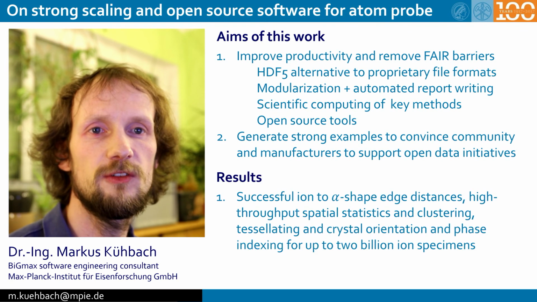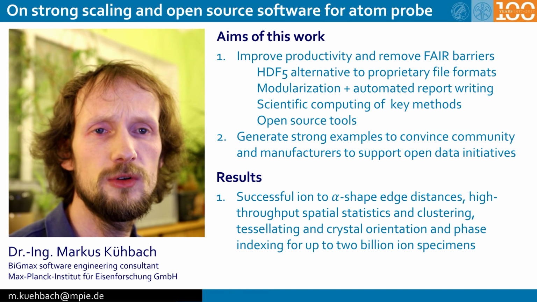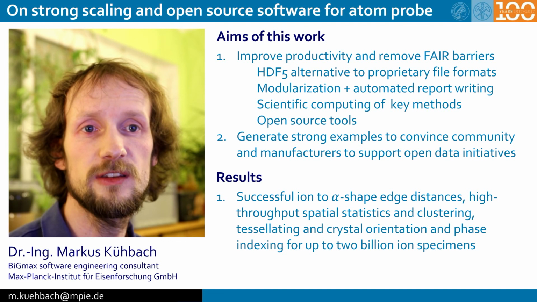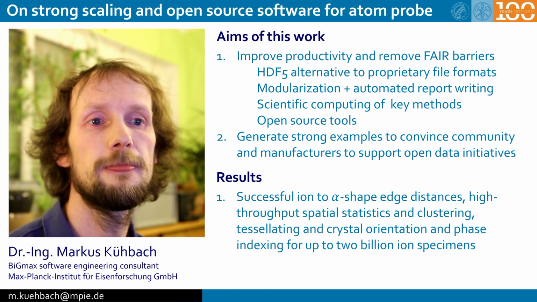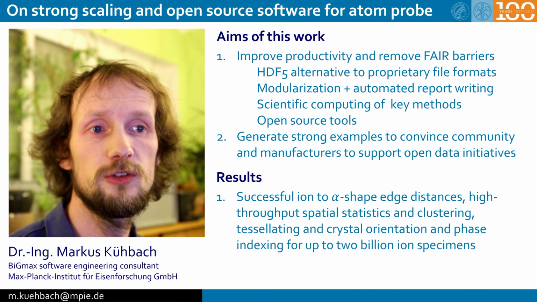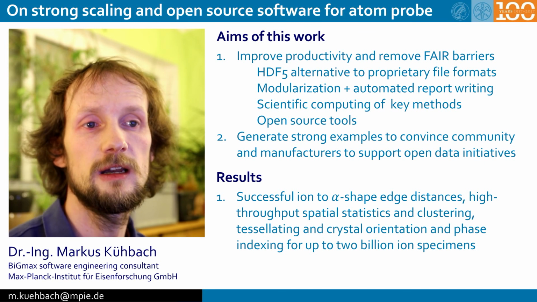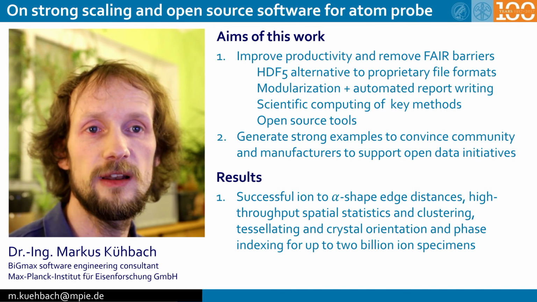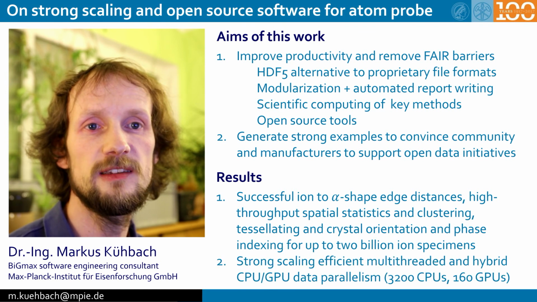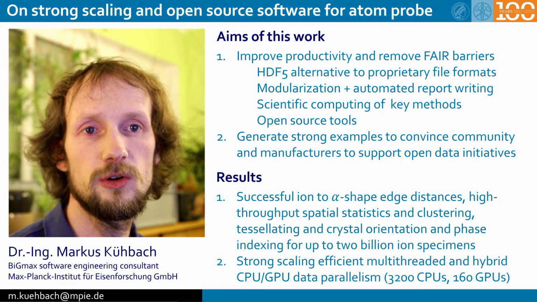So the results that we can see for our work is that we are now successfully able to compute, even for a 1 or 2 billion ion dataset, analysis results that have hitherto not been accessible. On the one hand, alpha shape edge distancing; we can now compute high throughput spatial statistics and clustering, do tessellation of entire datasets, and determine the crystal orientation and phase, or at least identify whether such information is present in the data. And all these tools now scale on CPUs as well as GPUs for up to 3200 cores.